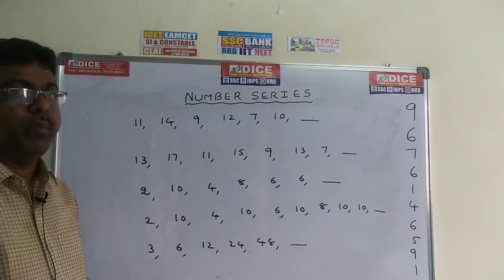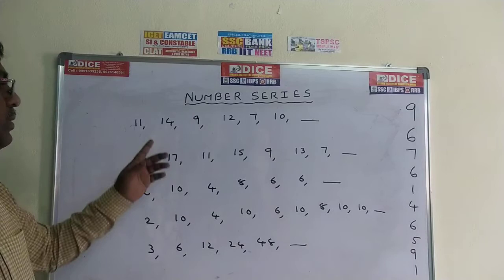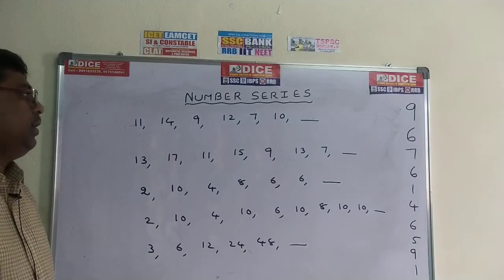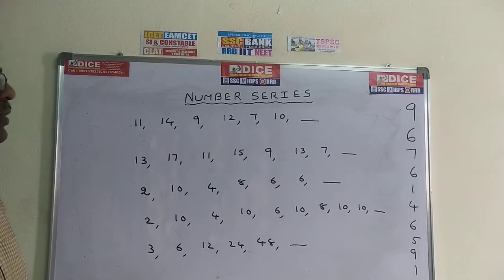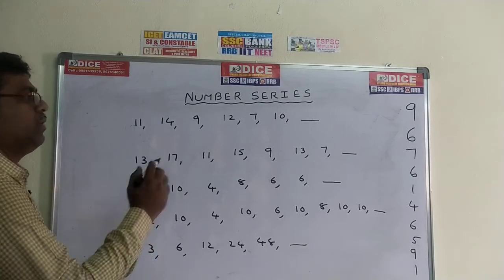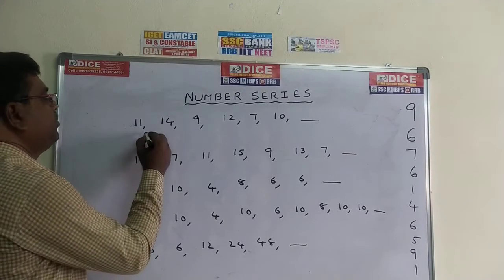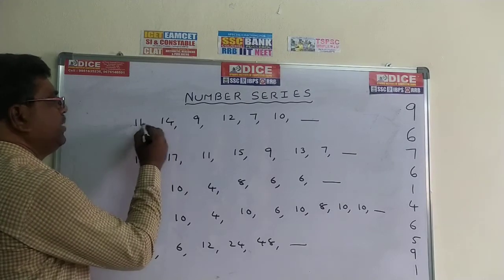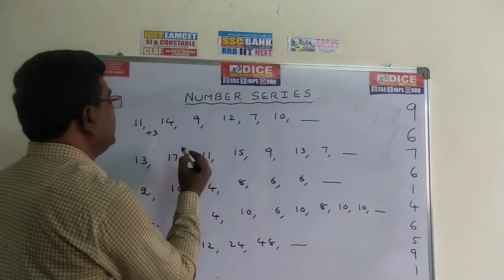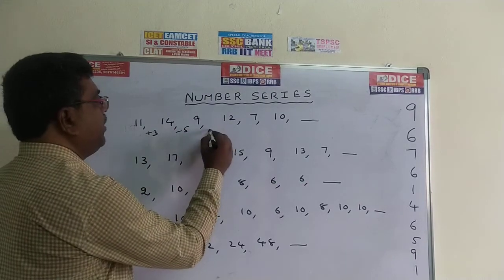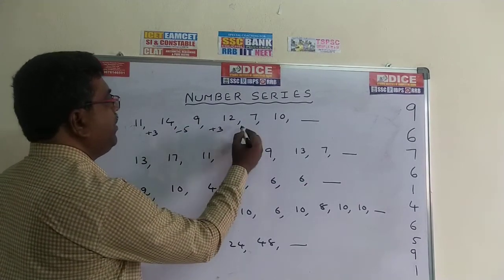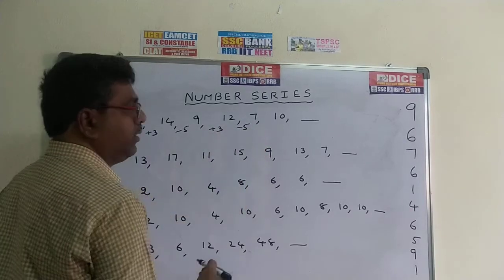Next problems. Come to the next problems. See the problem: 11, 14, 9, 12, 7, 10, dash. If you observe the first problem, 11 becomes 14 means plus 3. 14 becomes 9 means minus 5. 9 becomes 12 means plus 3. 12 becomes 7 means minus 5.